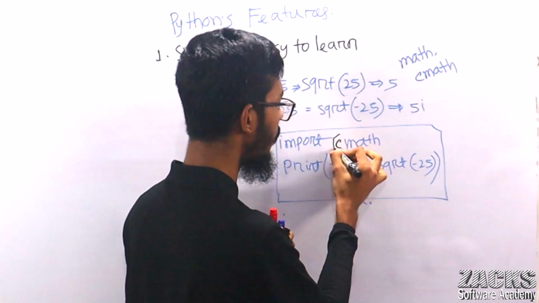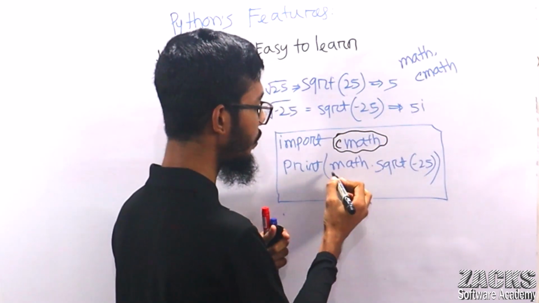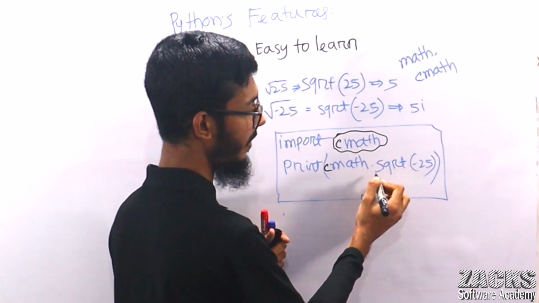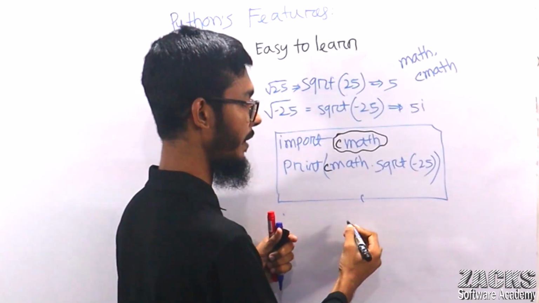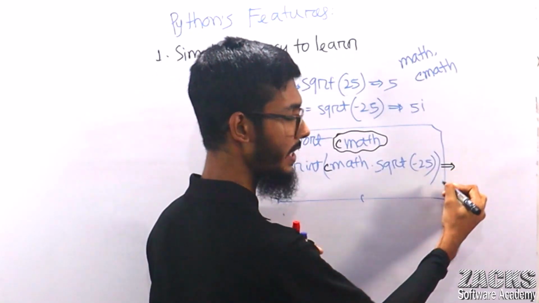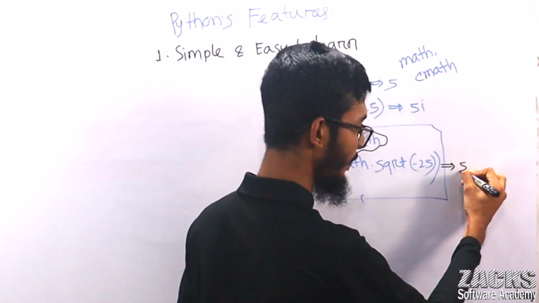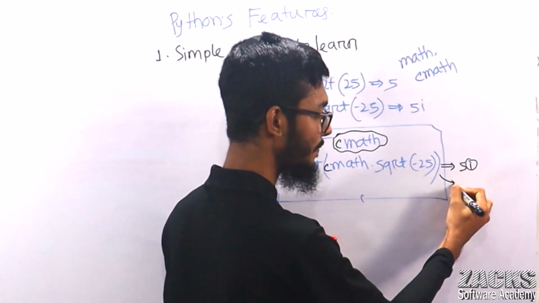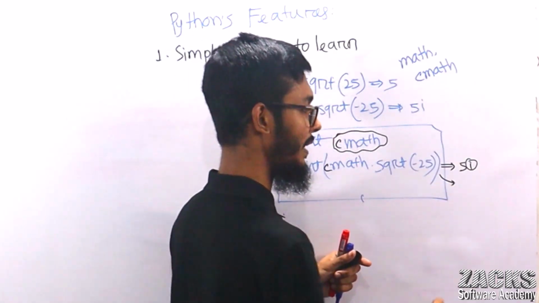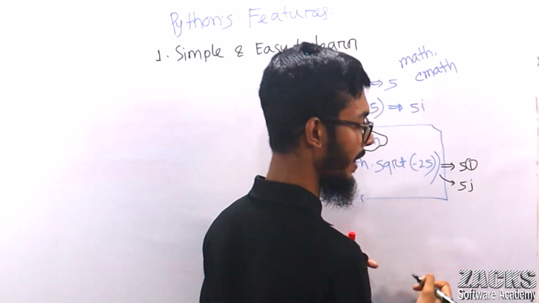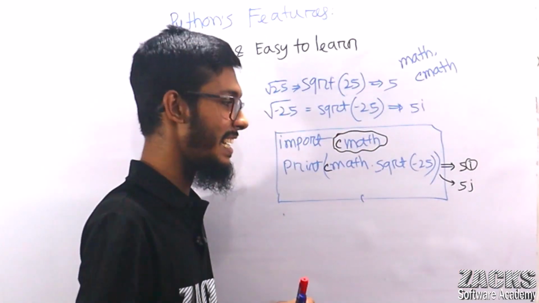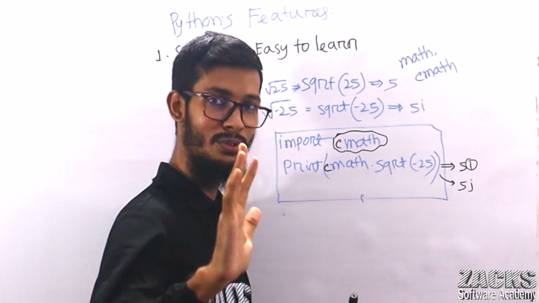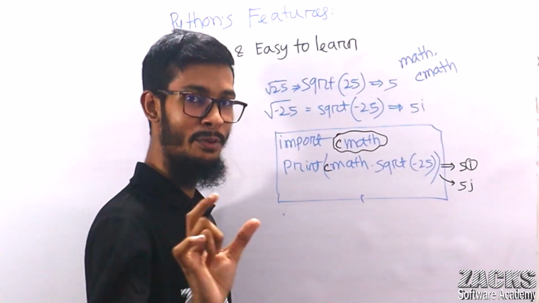So we can import this module, cmath, and use it. I want to perform the square root of minus 25 right now. Yes, you will get your answer: 5i in mathematics, but in Python you will simply get 5j. Don't worry, I will certainly explain the complex data type also. Leave this one, this is totally our theory class.